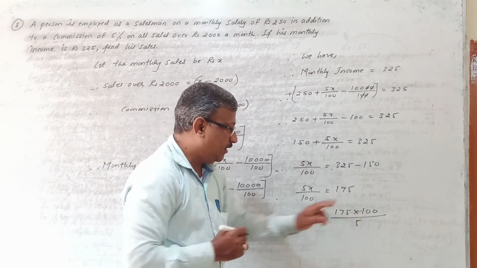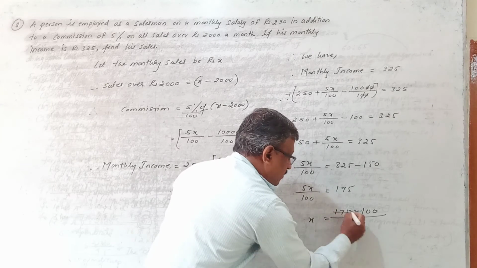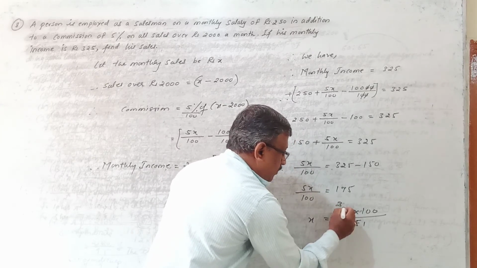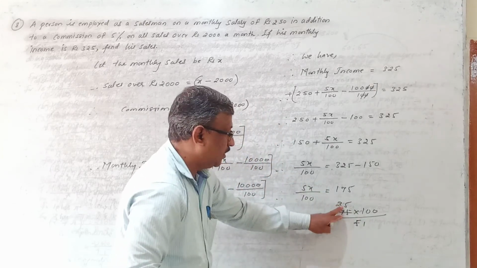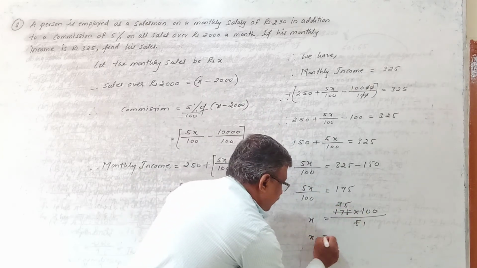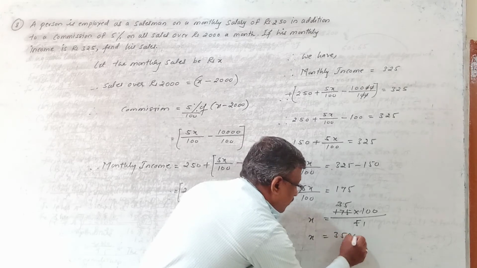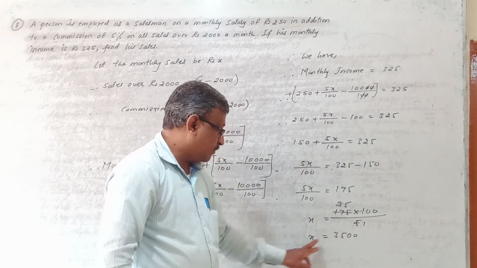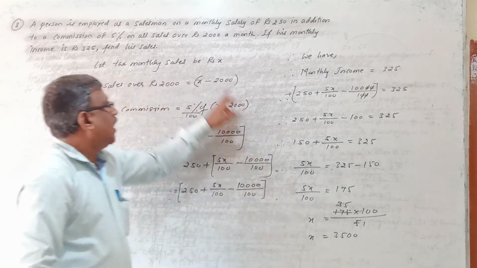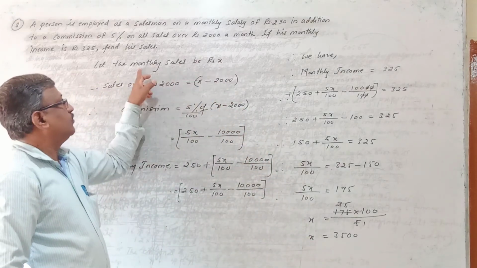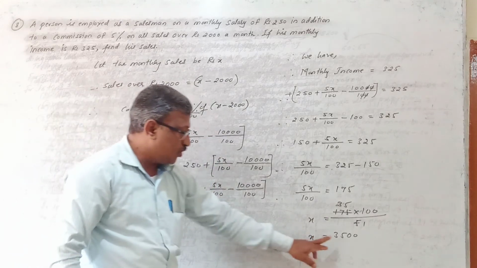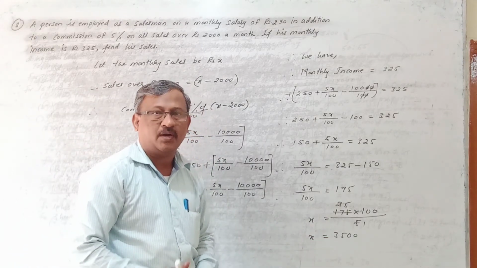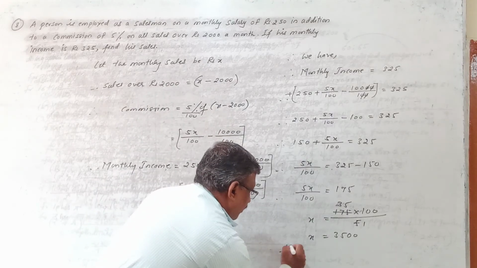Now multiply and divide. 5 ones are 5, 5 threes are 15, 5 sevens are 35, into 100. So my x value comes to 3,500. And what you have assumed as x is your monthly sales. Means your monthly sales here should be rupees 3,500.